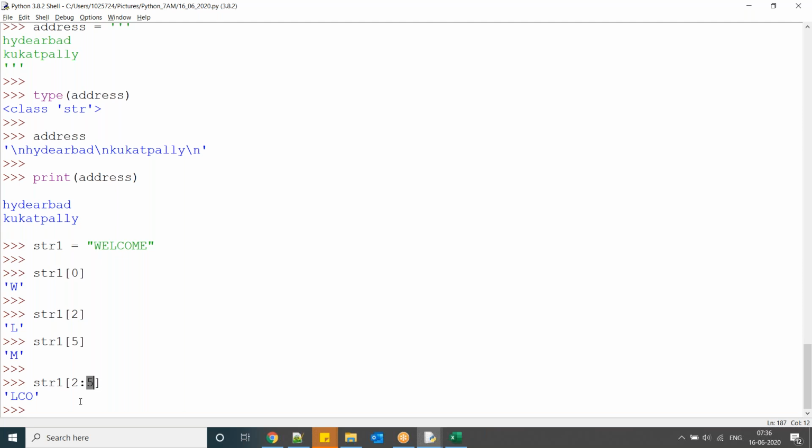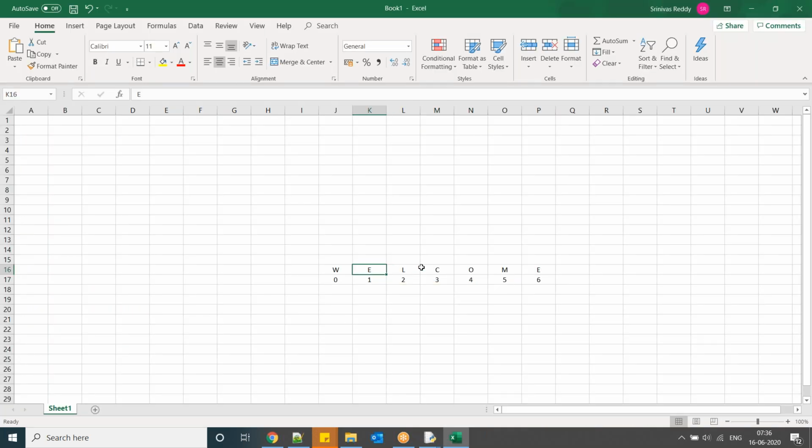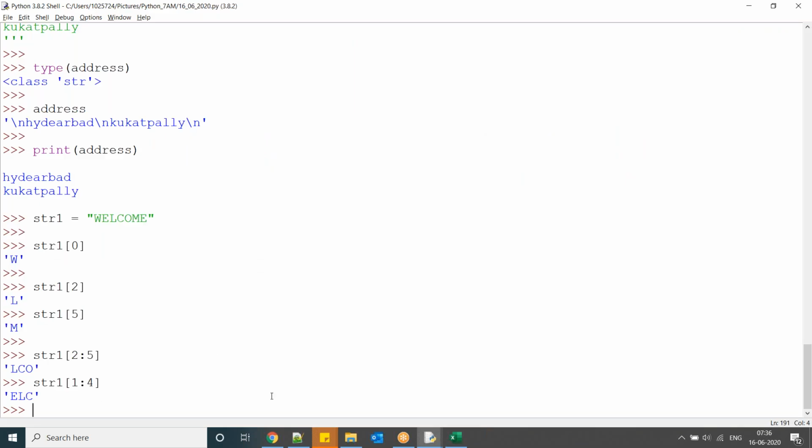Now observe str1 of 1 colon 4. Always the end position minus 1: 4 minus 1, 3. So it is going to provide 1, 2, 3. So what are the characters of 1, 2, 3? ELC.